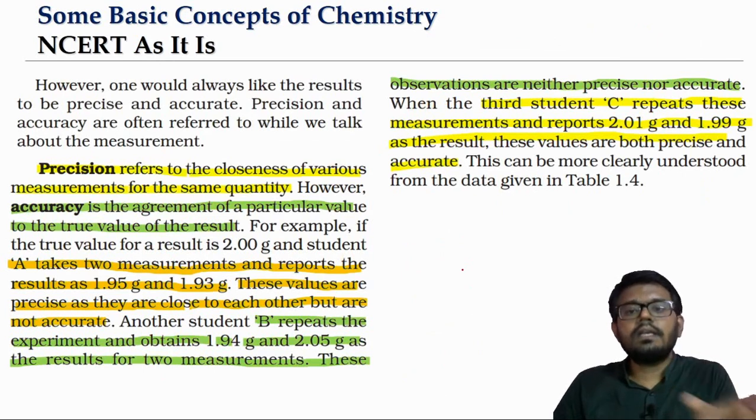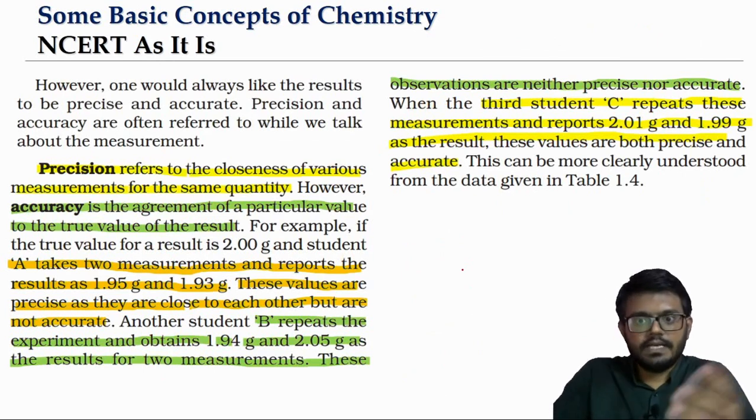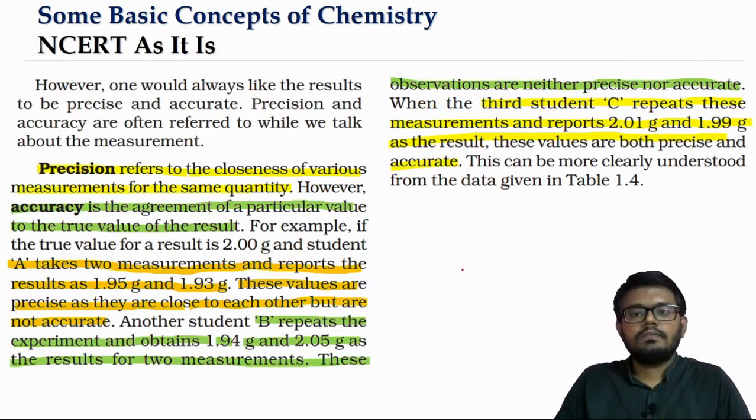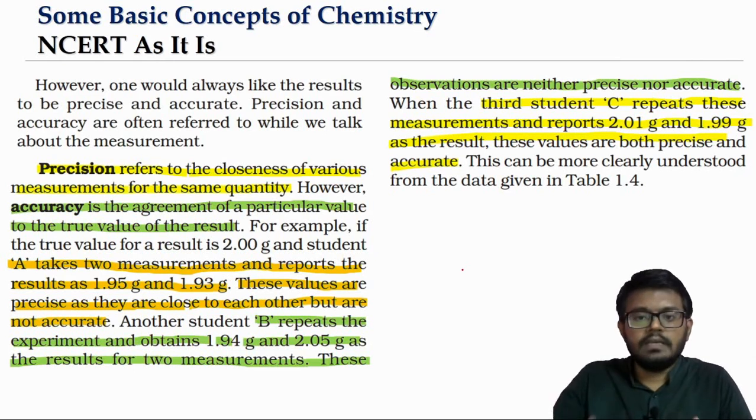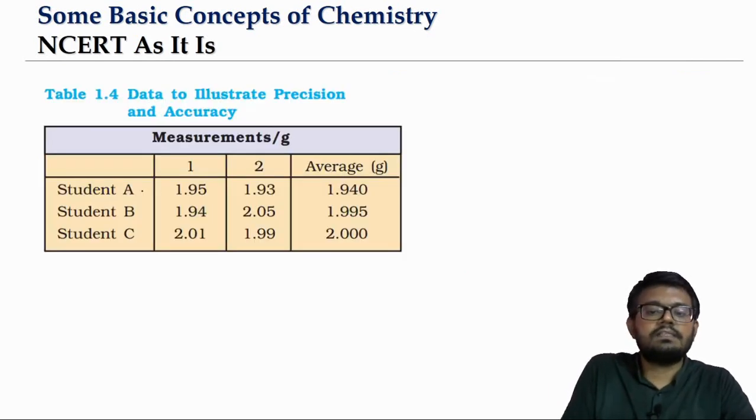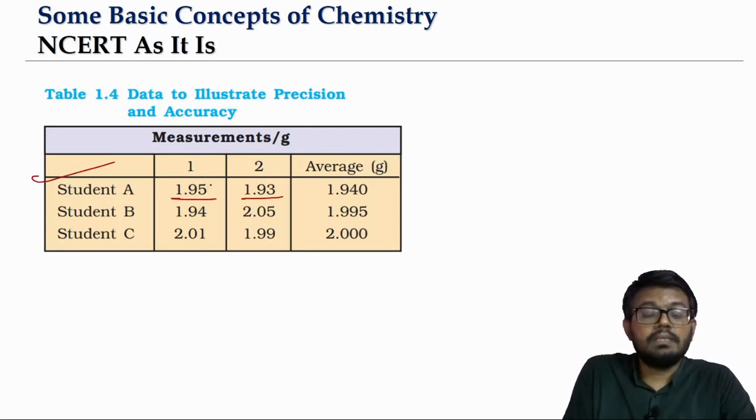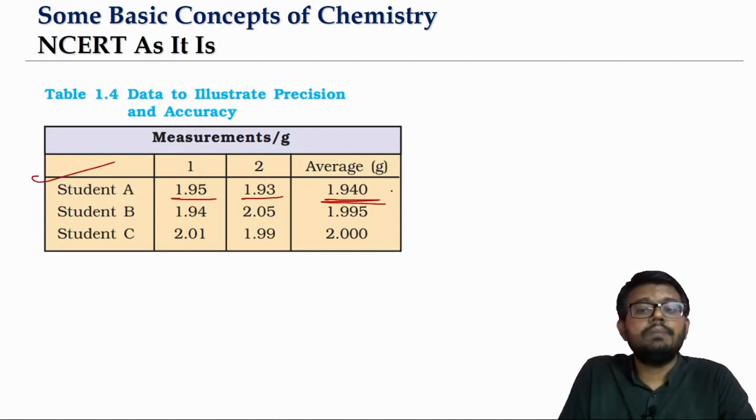Now when you are generally doing a measurement, we will get a value. In lab, we will keep repeating the experiment multiple number of times. And usually, say for example, student A is doing the experiment 2 times, so one time he is getting 1.95, other time he is getting 1.93. The final answer that you will take, generally you will be taking it as the average. Same with student B and same with student C also.